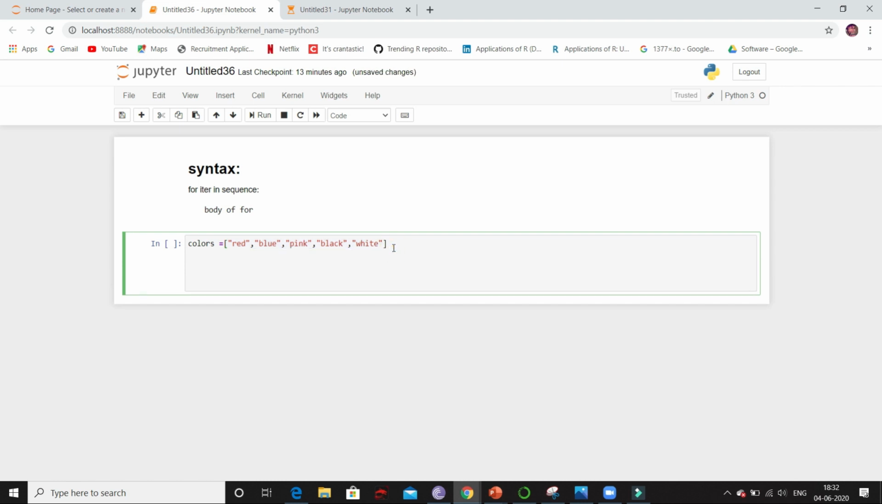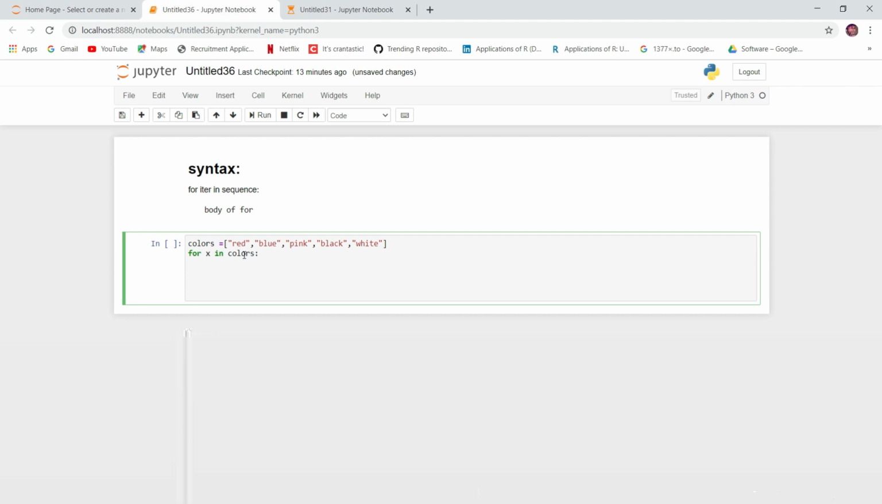So first we tell for keyword, then we have to tell the variable name. So iter is variable name. So variable name can be anything. In sequence, here we have to tell the sequence name. So what is the sequence name? It is colors. So I will tell colors. Then inside this we have to put the statements that we have to execute. Here I just have to print the values. So I will tell print x.